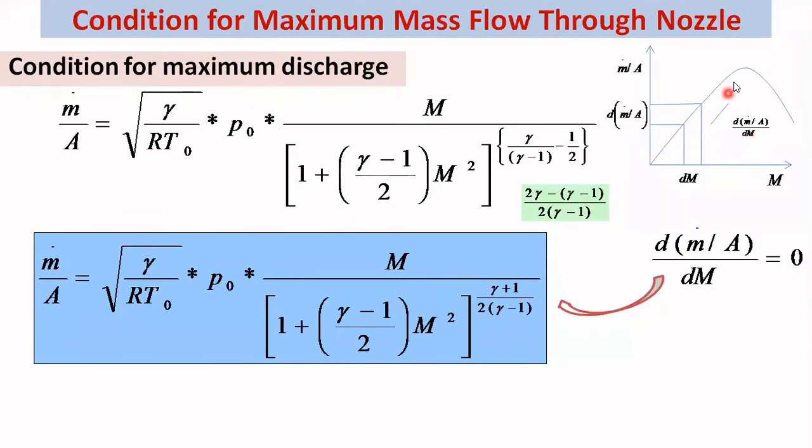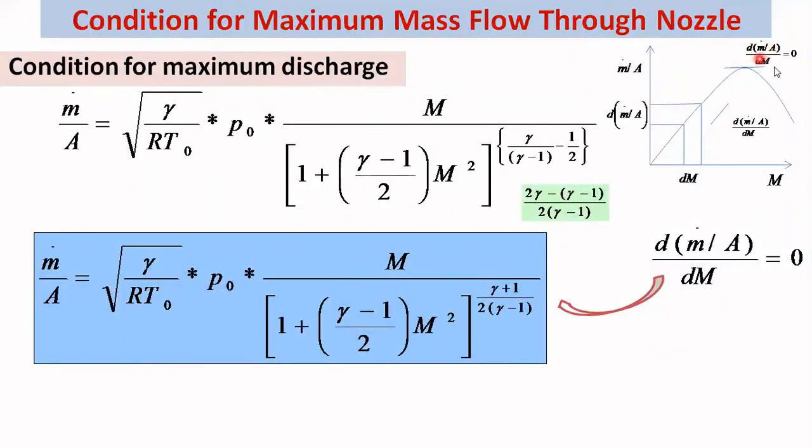And as you reach here, there will be no slope. So it becomes flat. So if you change dM, the mass flow rate will not change at this particular point. That is a peak value. So we can say that this is a maximum value. To get a maximum value, you differentiate and equate with 0.